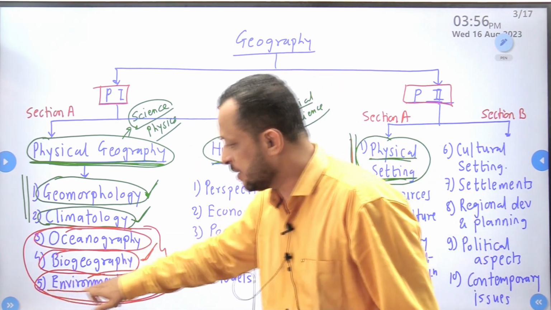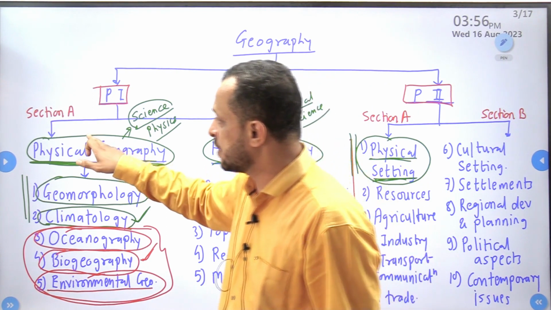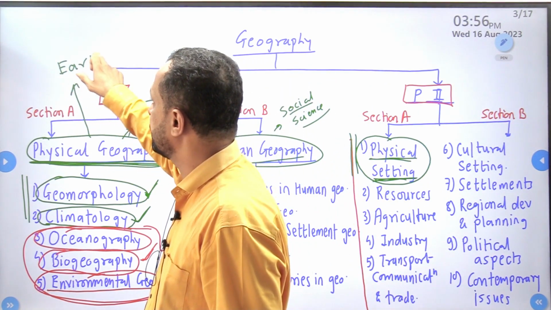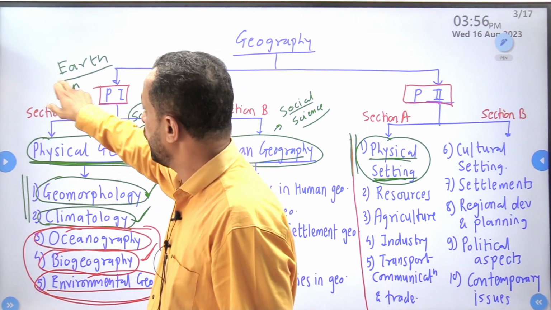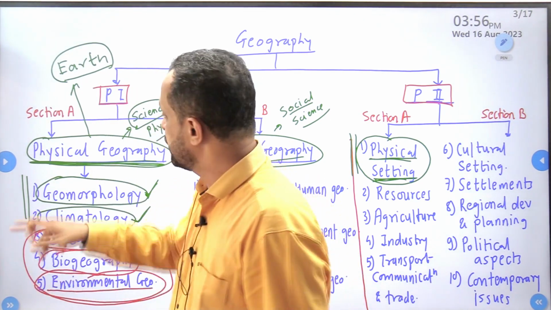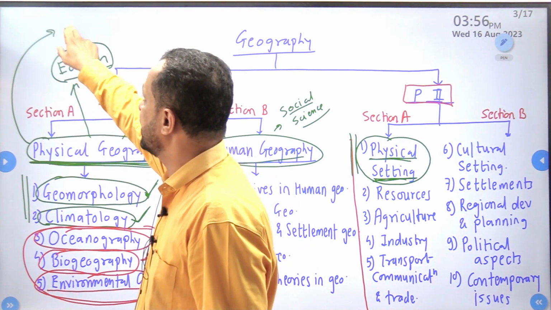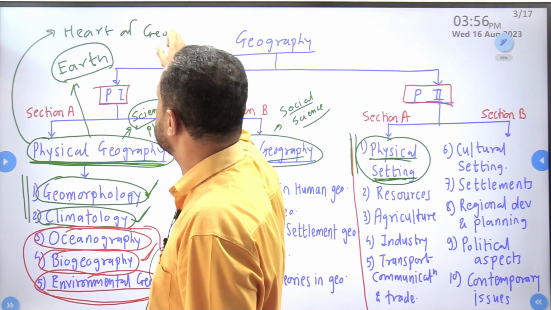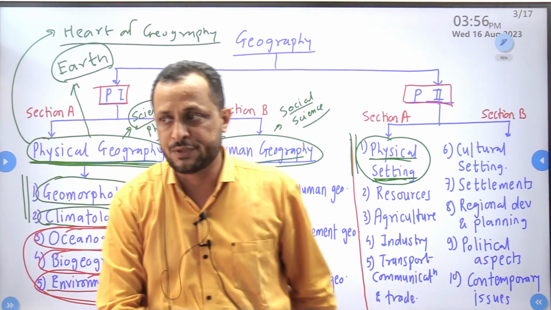That will be studied in environmental geography. So physical geography is basically an all-round study of Earth. Got it? This all-round study of Earth is very crucial, and that's why physical geography is known as the heart of the geography subject or the core of the geography subject. Clear?